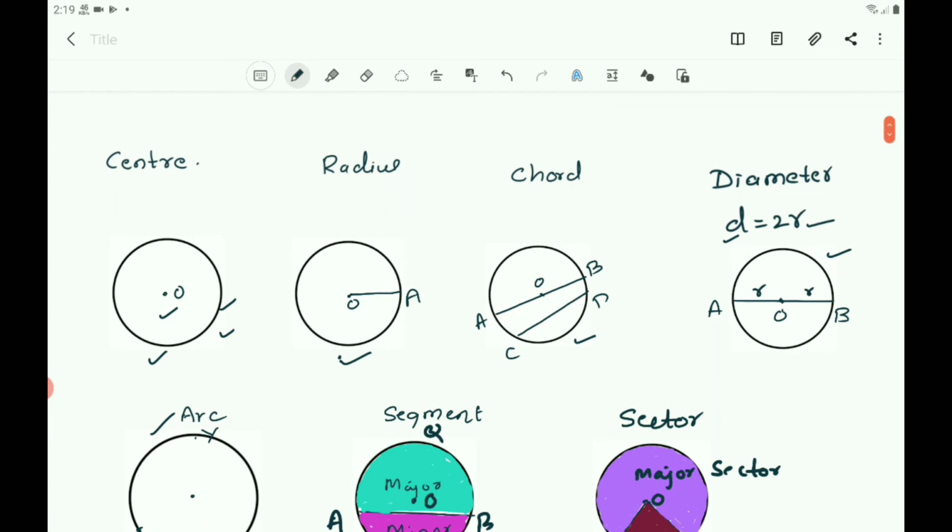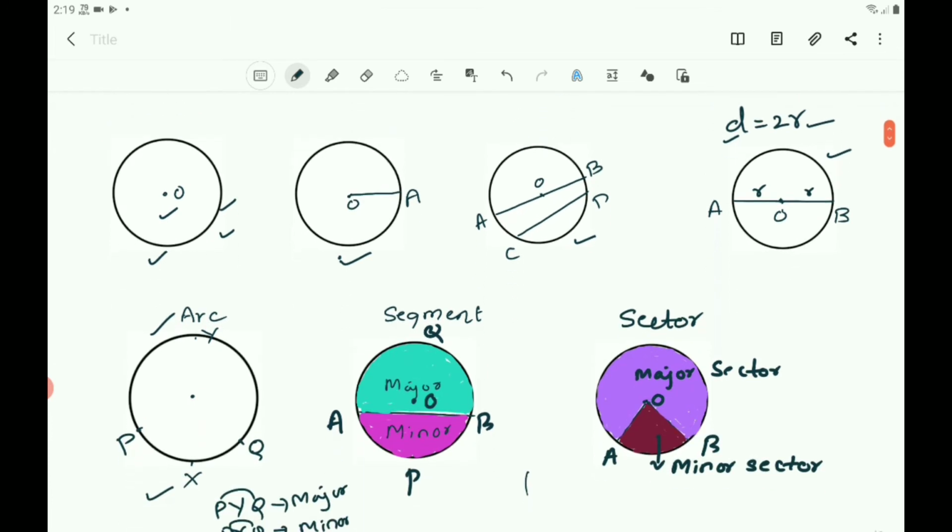If the points are on the diameter of the circle, that is, when the points are the ends of the diameter, then you will get 2 equal arcs, and each arc is called a semicircle.